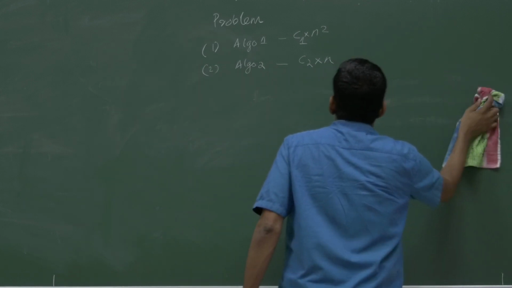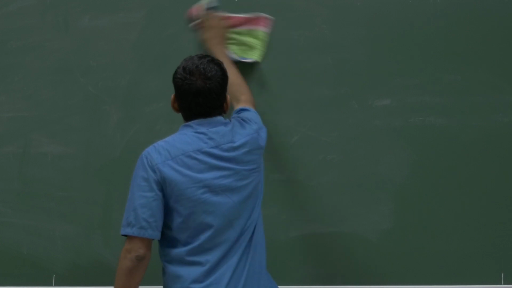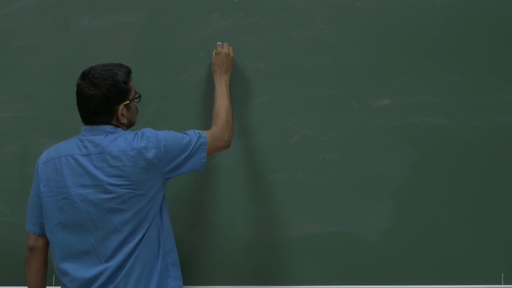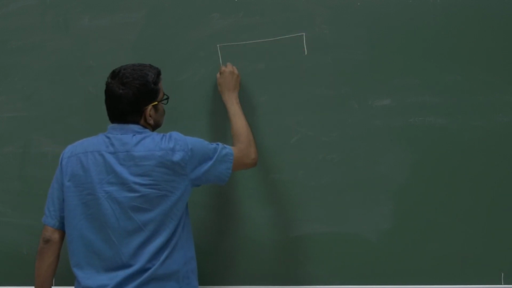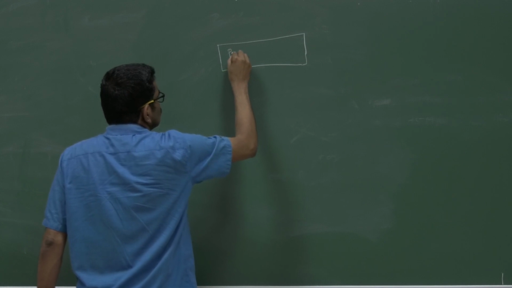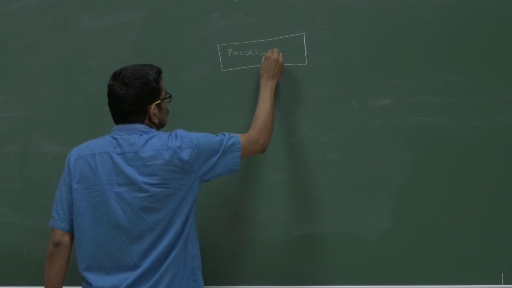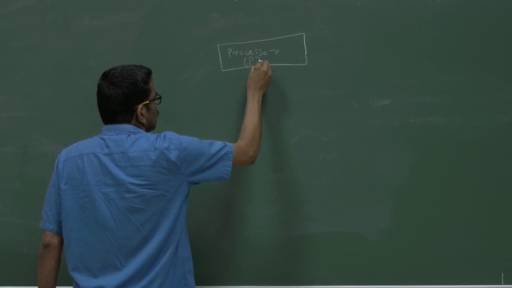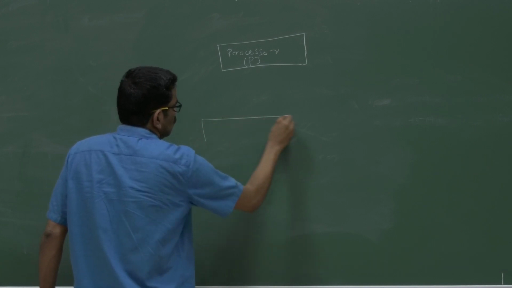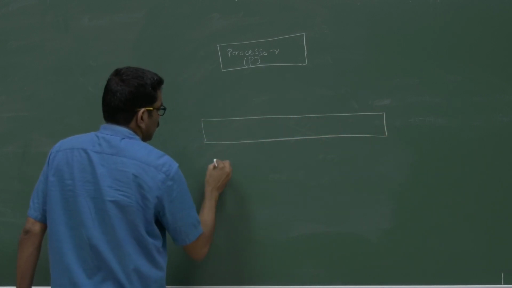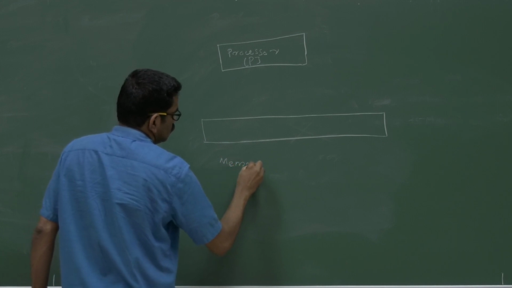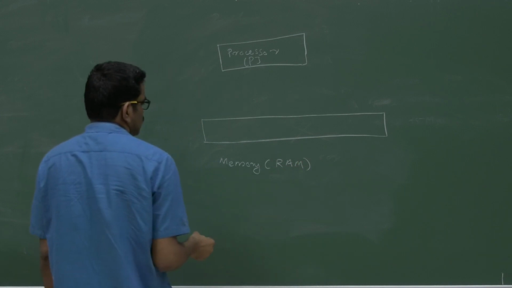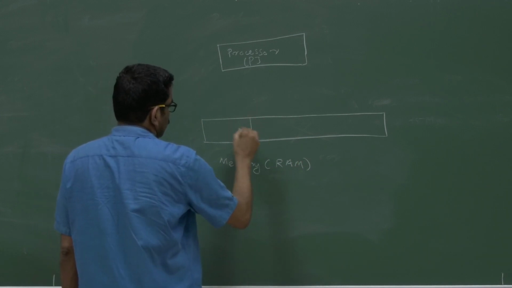So I will give a rough view about a computer with respect to this course. So you have a processor. Processor is there, let it be processor P, you abbreviate it as P. Then you have a memory, which is typically called RAM. So in that memory, there will be the program instructions.